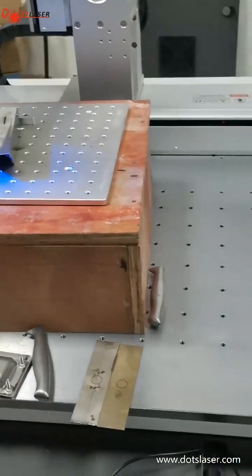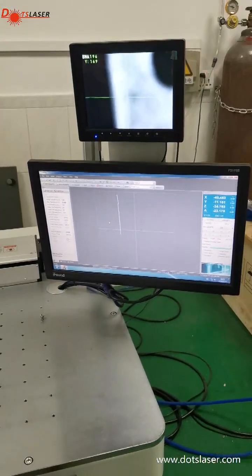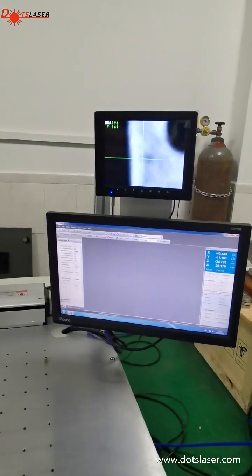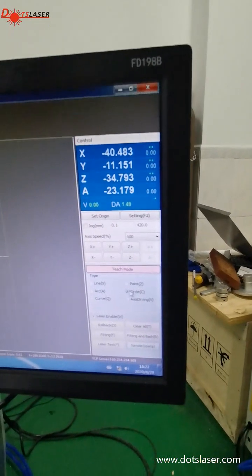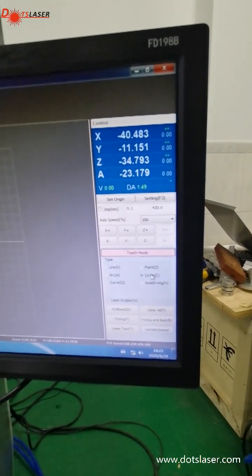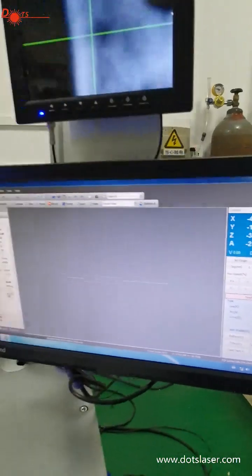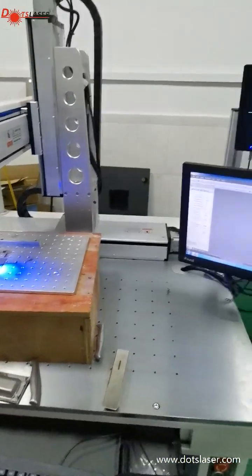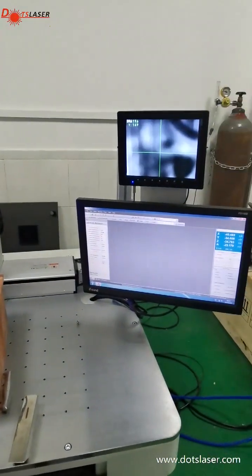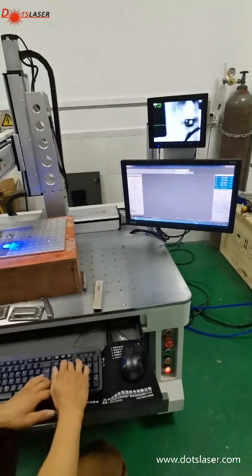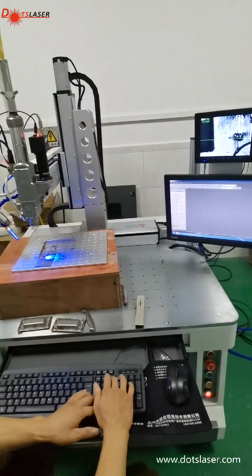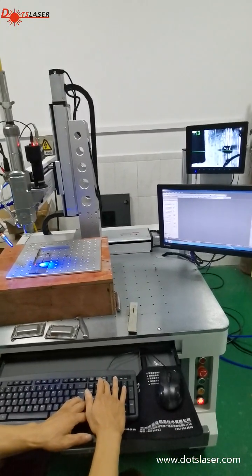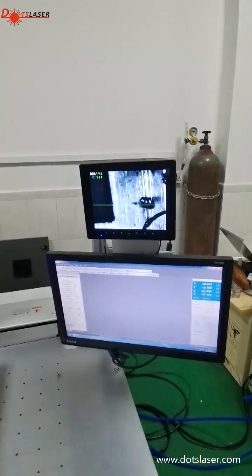This is for curve. So if you have an object that is a circle, we can draw a circle here as well. So select the circle. Okay. Make the focus. Use the up and down to find the focus. So the clear point, that is the focus point.